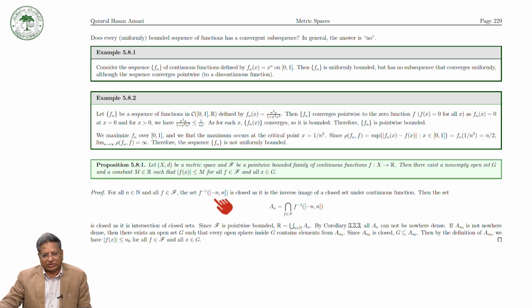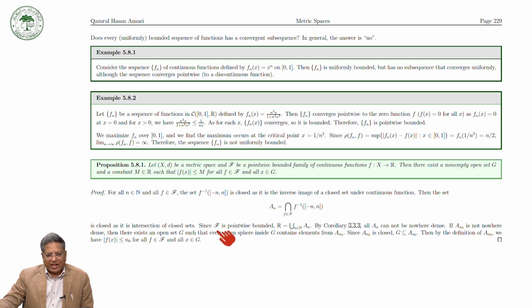We can set An equal to the intersection of f inverse of [-n, n], taking the intersection over all f in this family. An arbitrary intersection of closed sets is closed, so An is closed.